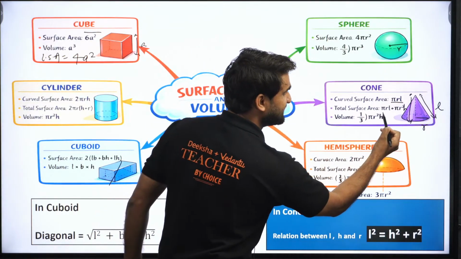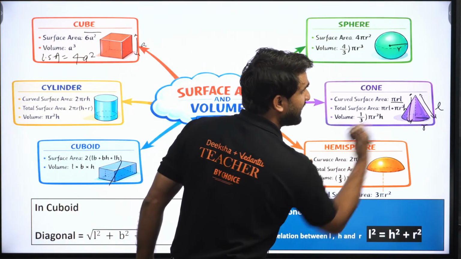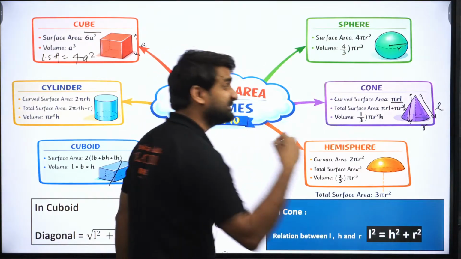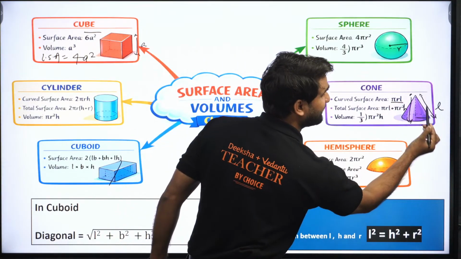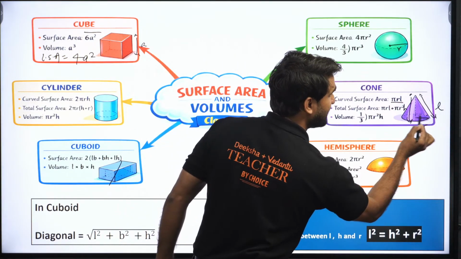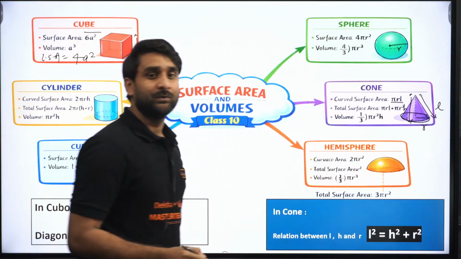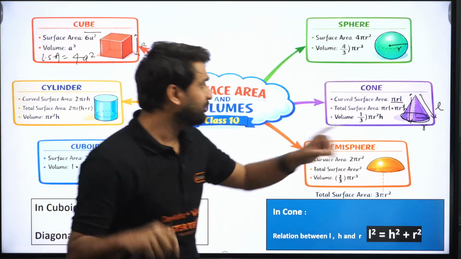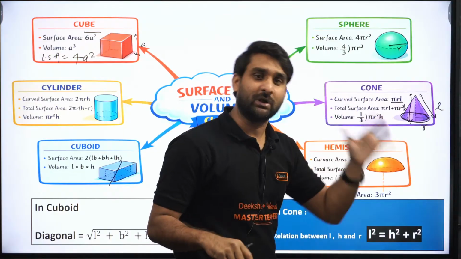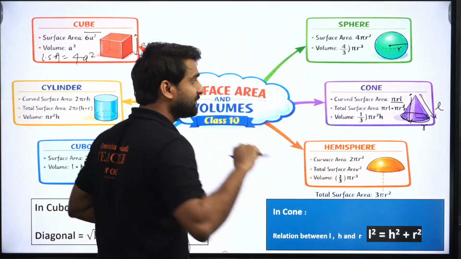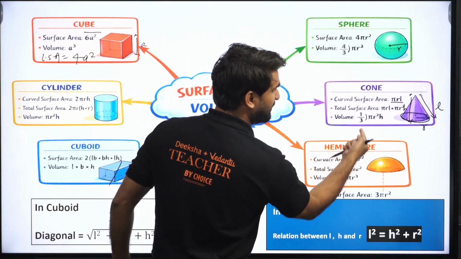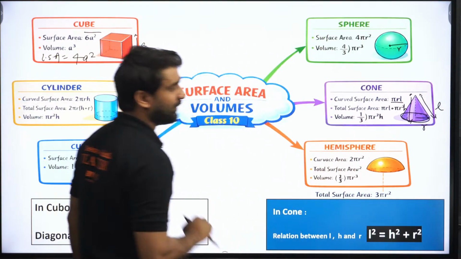Total surface area is pi r L plus pi r square, because pi r L gives the curved surface area and pi r square is the area of the circle. Adding both gives the complete surface area of cone. And the volume is one third of pi r square H.